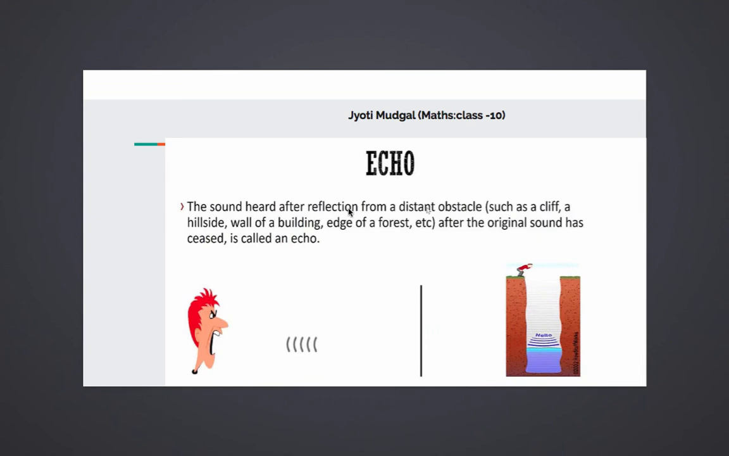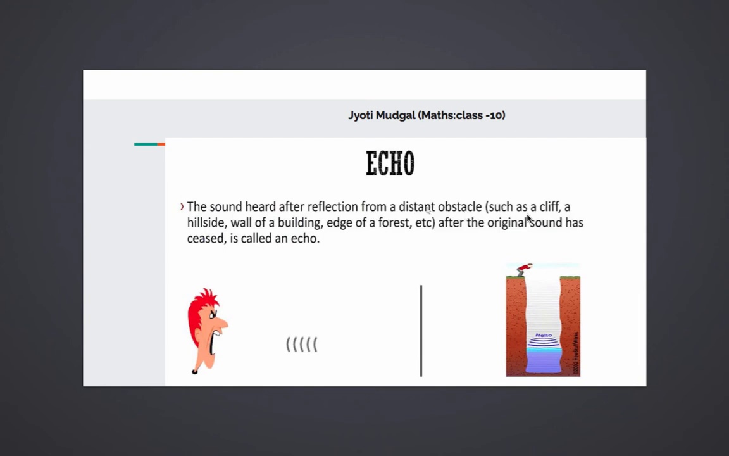Now the next is echo. The way light strikes a surface and bounces back, sound also does the same. When a sound is produced, the sound strikes the surface and comes back. Whenever that sound is heard back, we term it as reflection of sound or echo. The word reflection has the same meaning as reflection of light. The sound heard after reflection from a distant obstacle.